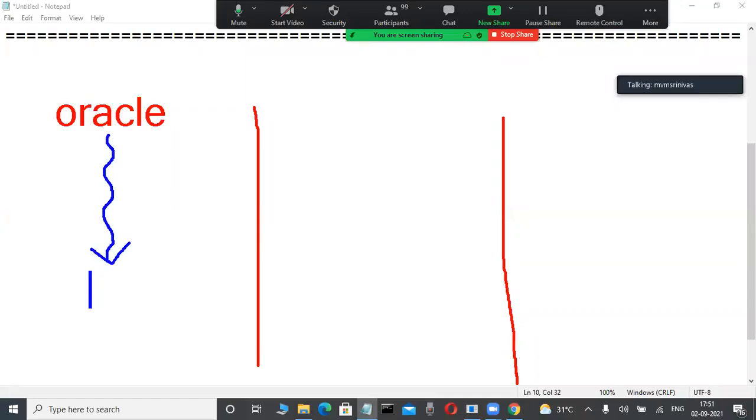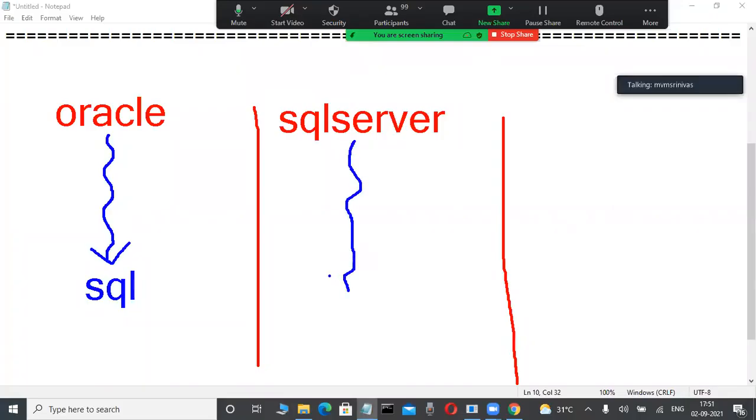Through the SQL language only, we are operating an Oracle product. Okay, fine. Again, in my company, another product is there, maybe that is also a database product. Here, SQL Server, that is a Microsoft product only. SQL Server is a database product, and that is also for operating purposes. They are using which language? SQL is a language. Okay, fine.